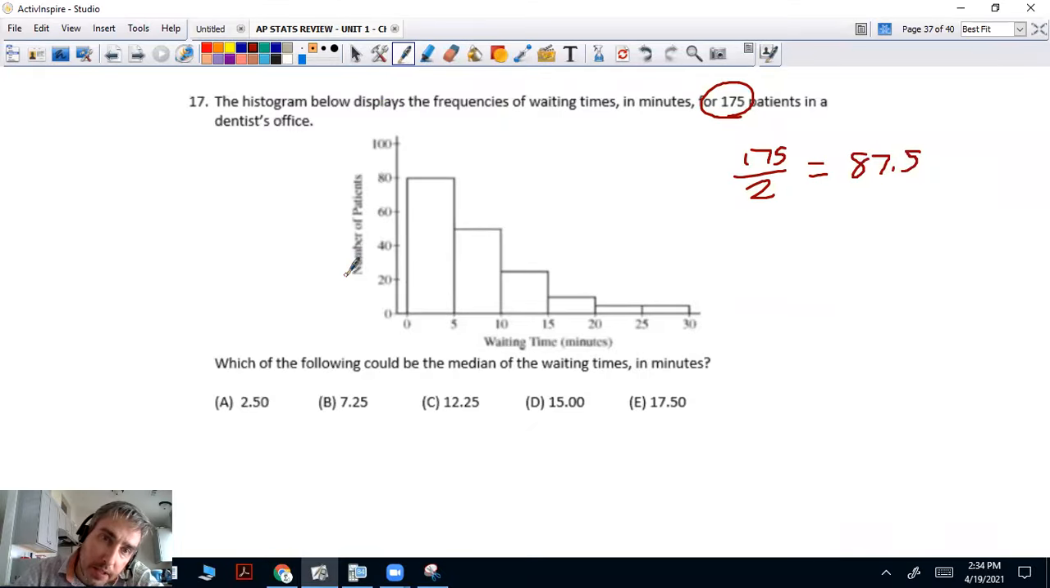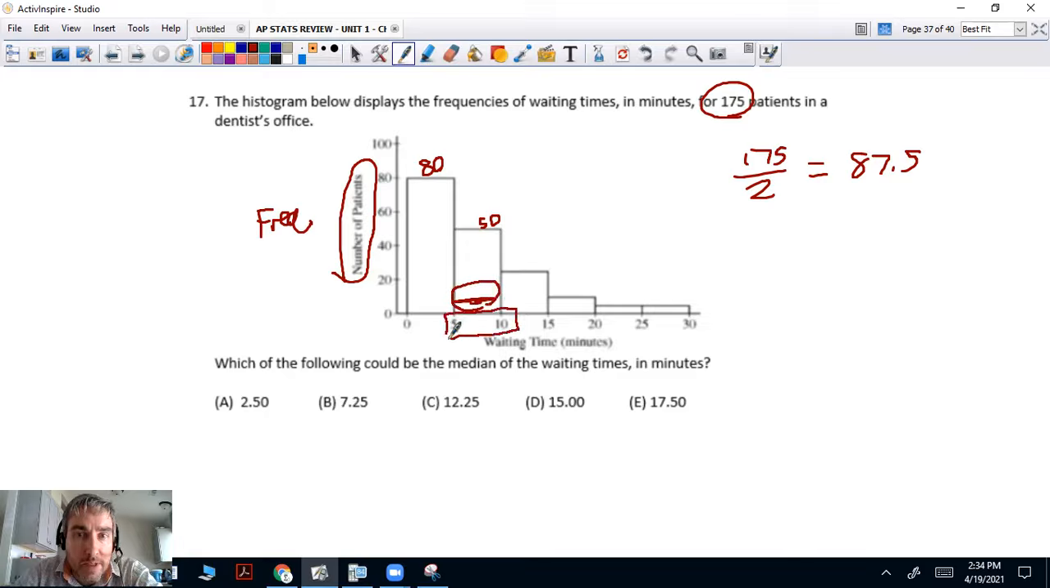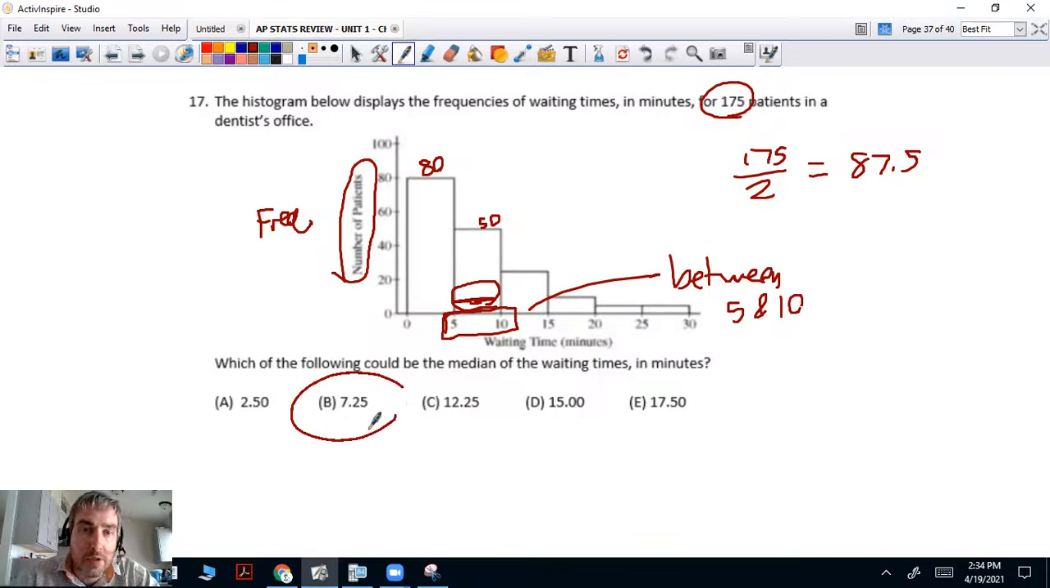So let's look at our frequencies. Remember, this is a histogram. This is the counts, your frequencies. Well, this is at 80 right there. So that means I've got to go 7.5. And we're at 40, somewhere between 40 and 60. Maybe that's about 50 or so. 87.5, that's going to be somewhere in here. So it's going to be somewhere between 5 and 10. I don't know the exact number, but it's between 5 and 10. That's good enough for me. 7.25, it's a possible median.